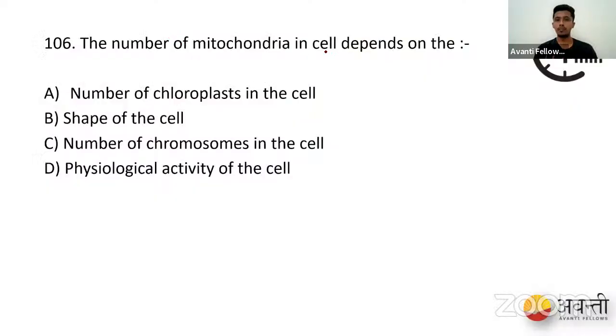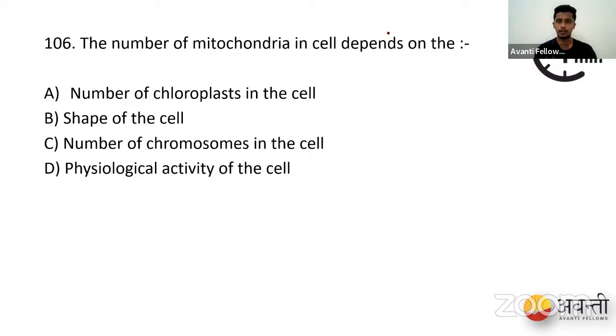The number of mitochondria in the cell depends on the number of chloroplasts in the cell, shape of the cell, number of chromosomes in the cell, and physiological activity of the cell. Okay, so here we have a poll. Hold on 1 second, people. Sorry. I'll just launch the poll for you. So you can answer through that.